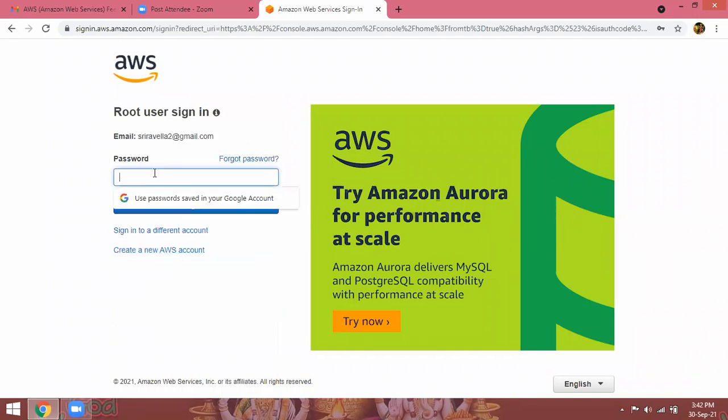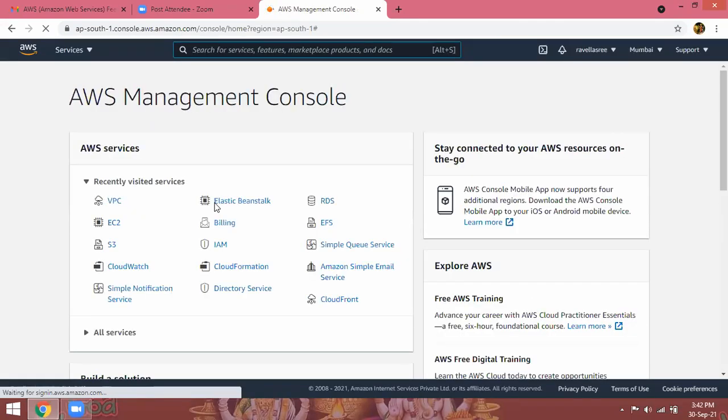Log into your account using whatever password you generated. Sign into your account. Every day we have to practice whatever we completed, we have to do like this only.